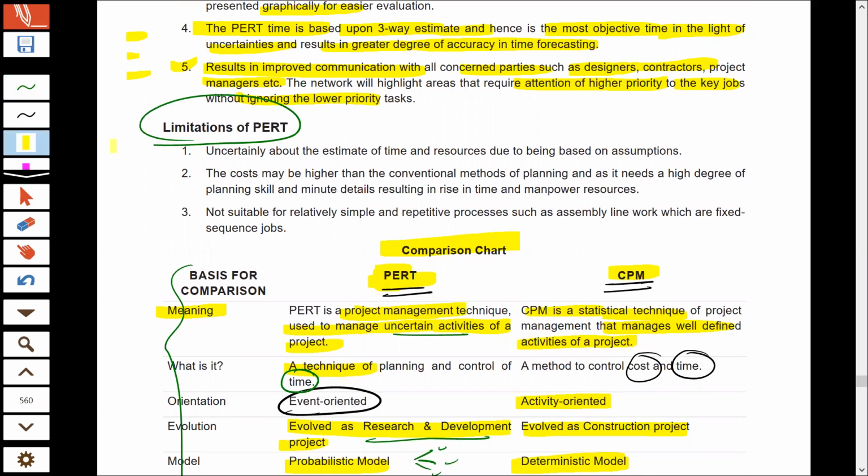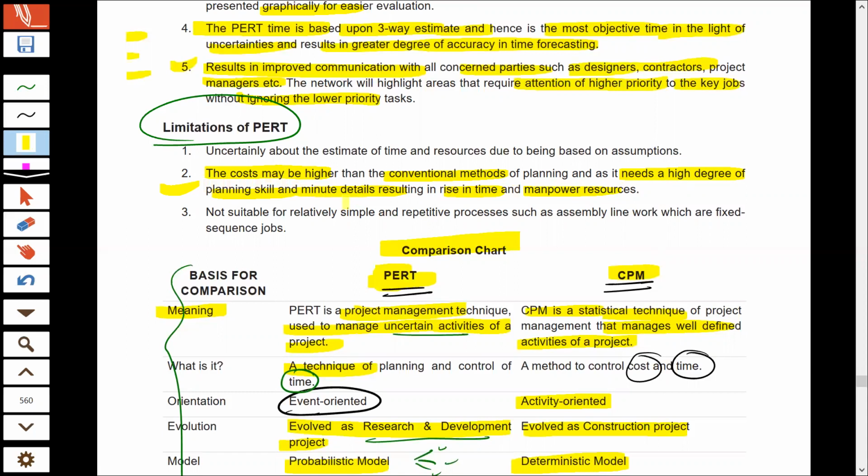Limitations of PERT. See, like any other sophisticated technique, this technique is also very sophisticated and complicated, and so you will have to take the help of experts, and therefore this becomes very costly compared to the other traditional methods that we use, because these methods require a high degree of planning and you have to concentrate on minute details, and therefore lots of time and manpower resources are used to prepare and implement these techniques. So that's why this becomes very costly.